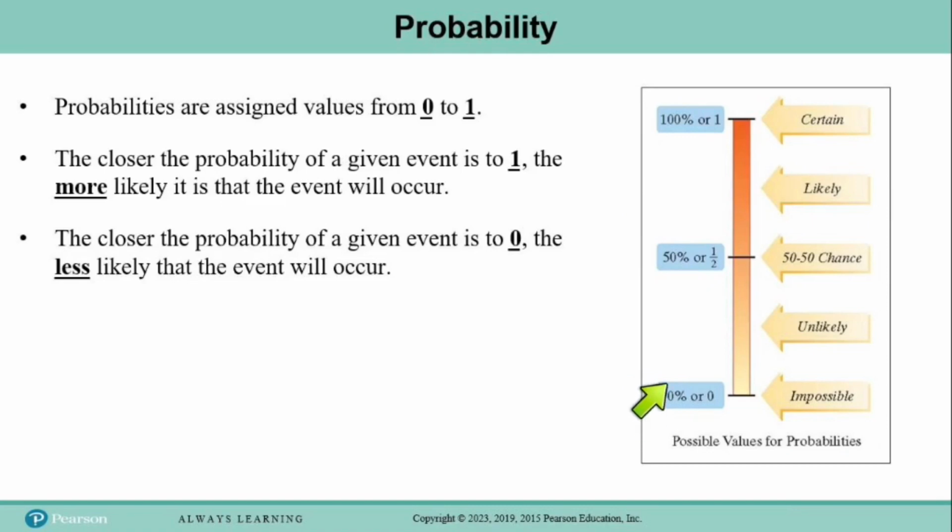So notice that in percent form, we would say the probability is between 0% and 100%, but usually we work in decimal form, and so we talk about the probability being between 0 and 1. So you'll never have a probability that's greater than 1, because if it has a probability of 1, it's guaranteed to happen. And you'll never have a probability that's less than 0, because if it has a probability of 0, it's impossible and it can't happen.